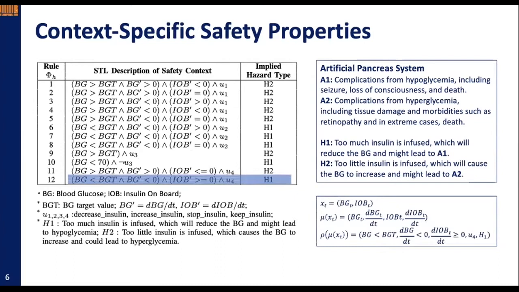For example, the last row specifies that under the system context where the blood glucose value, which is the BG, is less than the target value and keeps decreasing while the insulin on board is increasing, a keep insulin command is unsafe if issued by the controller and may lead to a low blood glucose hazard.